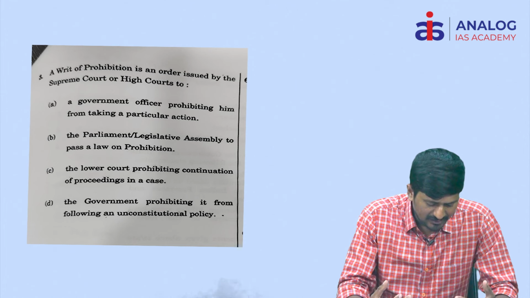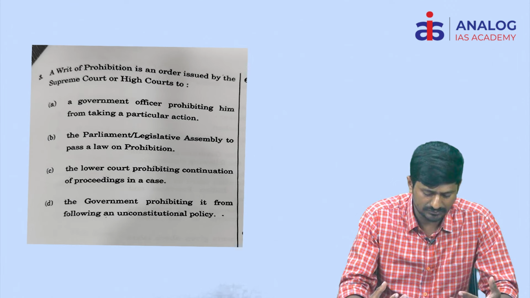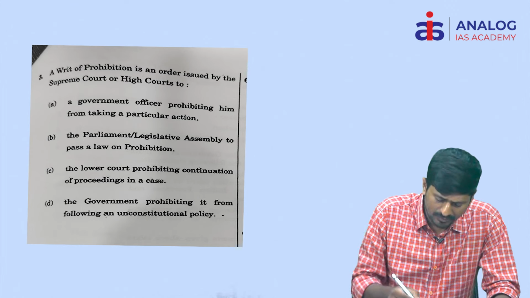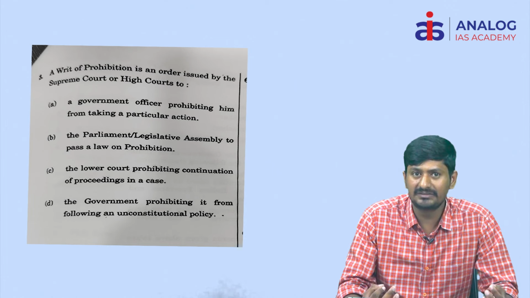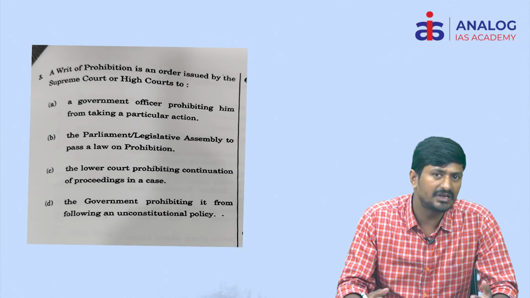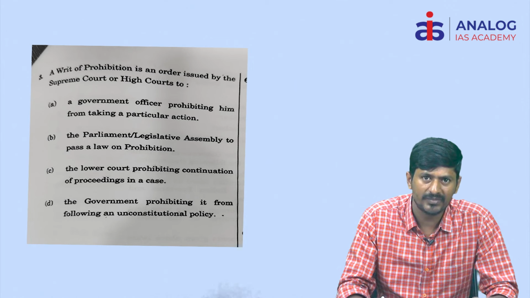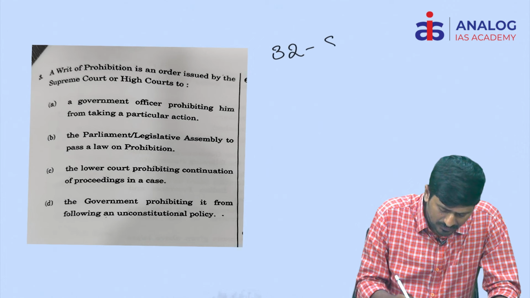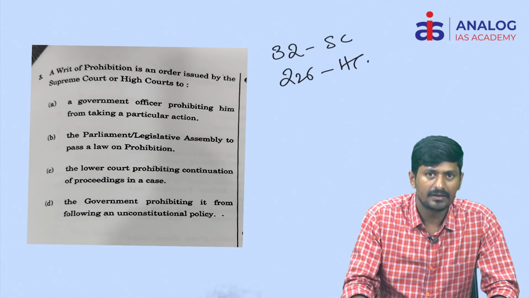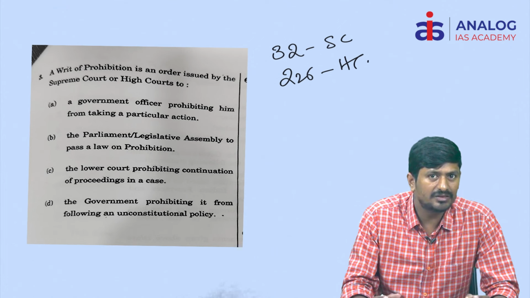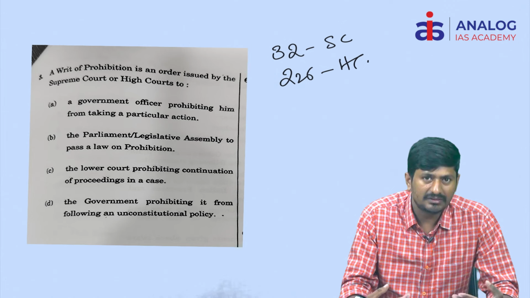Next, a writ of prohibition is an order issued by the Supreme Court or High Court. Basically, the fundamental rights are very important under the scheme of the Constitution because they are justiciable in nature. Justiciability means when your rights are infringed, you will get relief or remedy from the Supreme Court or High Court. Especially under Article 32, you can approach the Supreme Court. Under Article 226, you can approach the High Courts. So these articles indicate the Supreme Court and High Courts generally issue the writs.